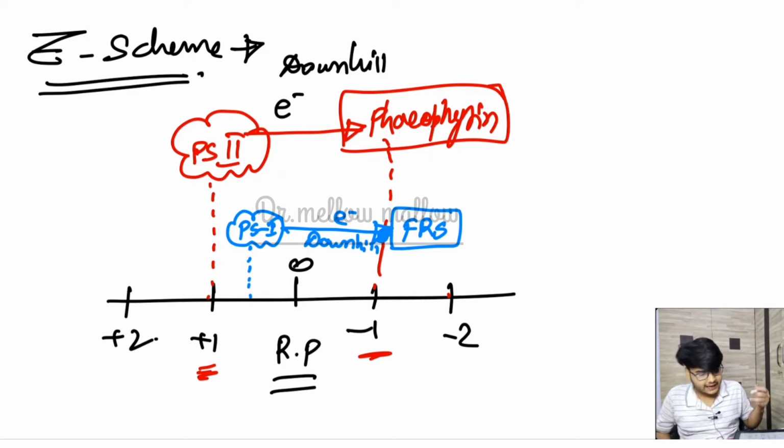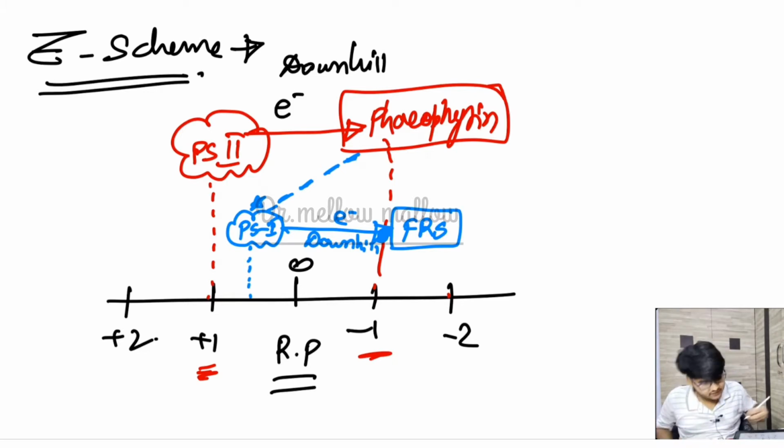This is a downhill process, not an uphill process, because we are talking about the excited PS1. So if PS1 is now excited and gives its electron downhill to the FRS molecule, this PS1 will become electron deficient and it will try to attract some electron from phaeophytin. But the electron it will acquire from phaeophytin is an uphill process. Why uphill process?